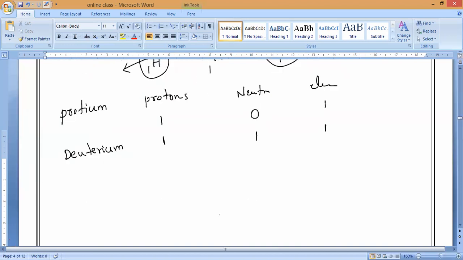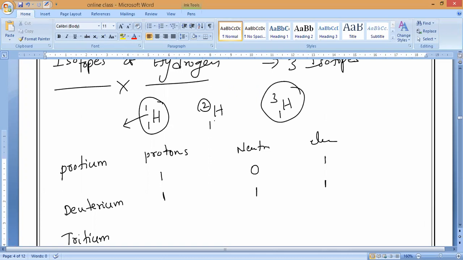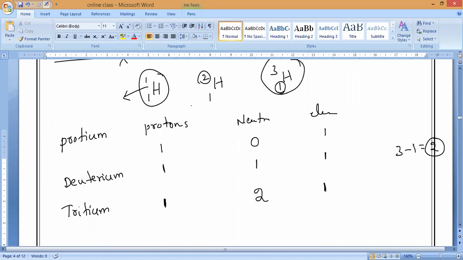The last one, heavy hydrogen, we call tritium. What do we call it? Tritium. A question on this will come surely. Number of protons in tritium here also, how many? Number of protons is 1. Now 3 minus 1, number of neutrons are how many? Number of neutrons are 2, and number of electrons are 1. So this is what is called isotopes. Yes or no? Isotopes. So hydrogen is having